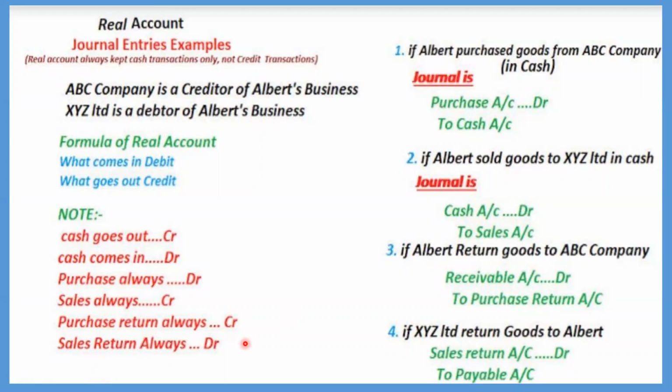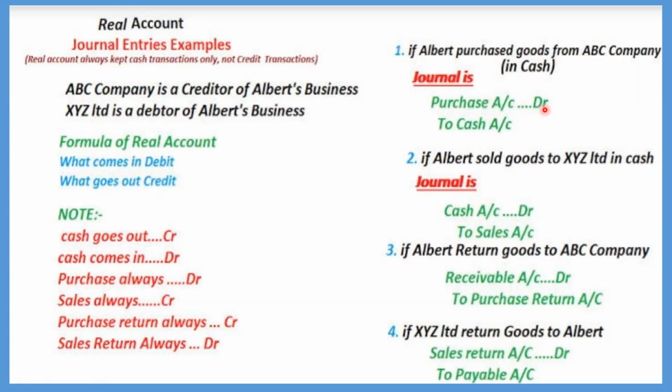See how to make the journal. I'll tell you how you can make the journal. If Albert purchased goods from ABC company in cash, the journal is purchase account. Yes, he is purchasing something from ABC company. Who is purchasing? Albert is purchasing. That means purchase account, whether it should be debited or credited. He is purchasing, it is coming in, so it should be debited because he is receiving.